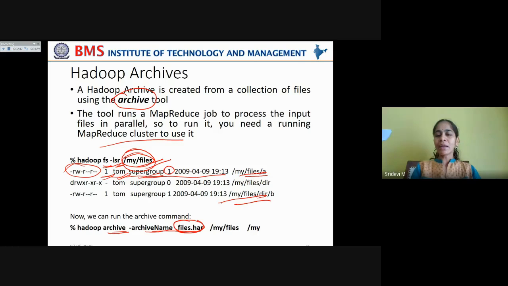Here the name of the archive we are giving is files.har, and from which directory we want to archive the files and to which directory we need to store that archived file. I'm repeating once again, we are using the %hadoop archive command, and we denote the archived file's name by using -archiveName, and from which directory you are archiving the files and the directory under which the archived file is stored. That is under the /my directory.